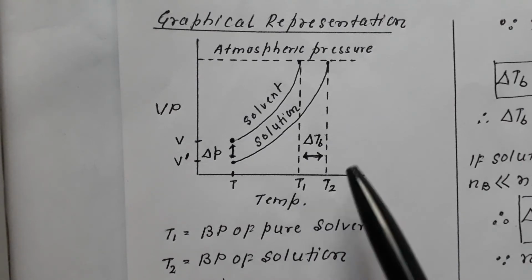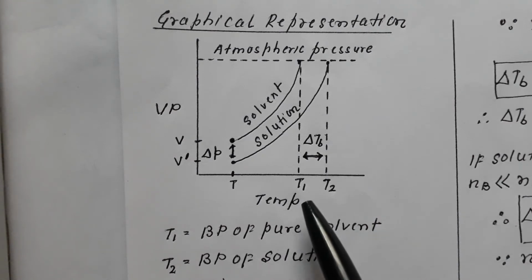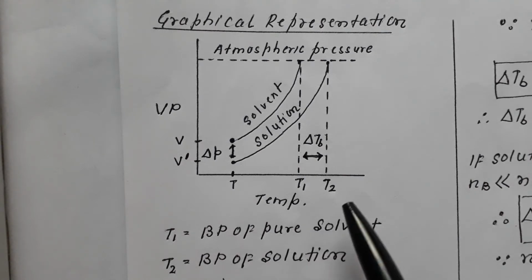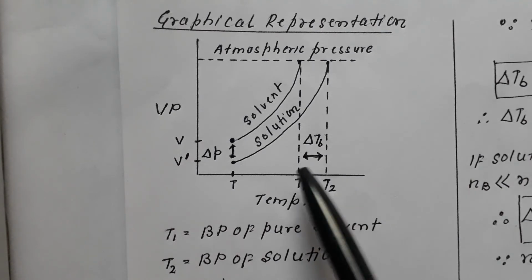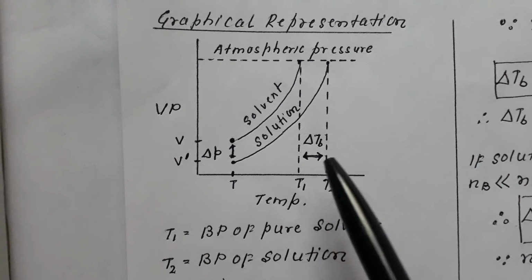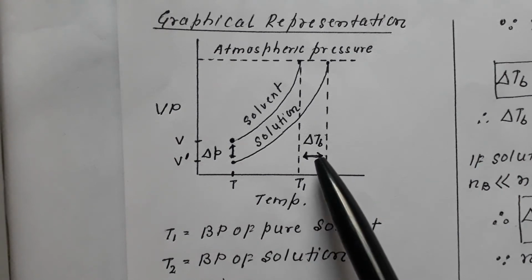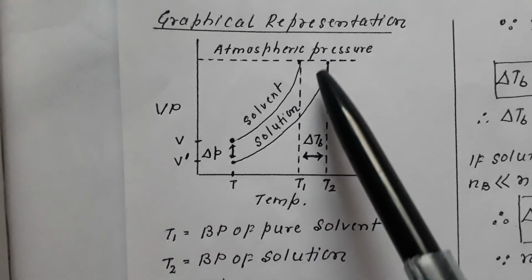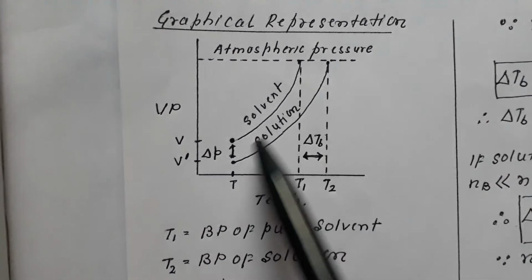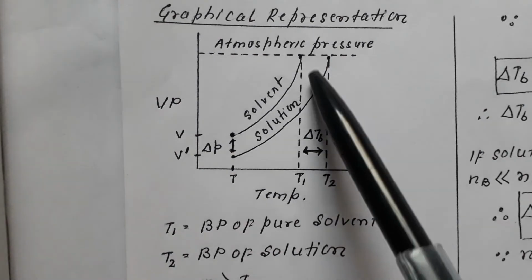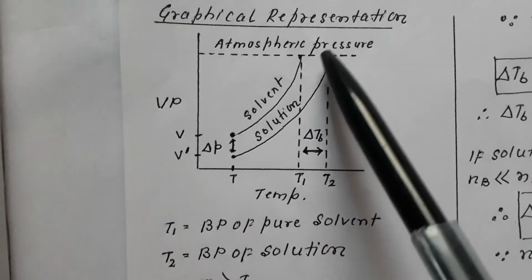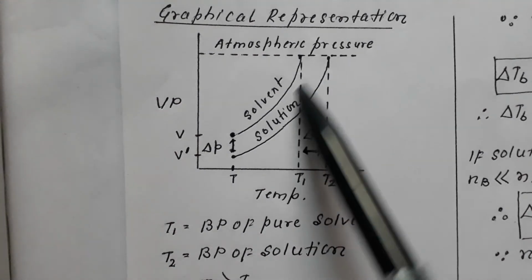The boiling point of pure solvent is less, that of solution is more, and the difference between the two is called del TB, which is called elevation of boiling point. And this elevation of boiling point depends upon del P.